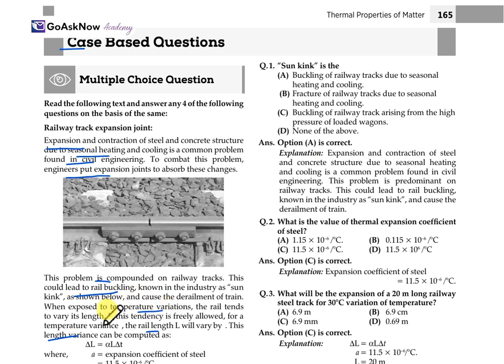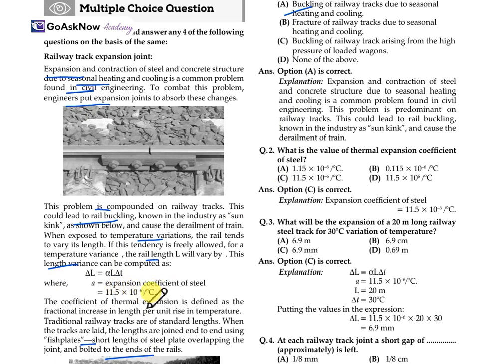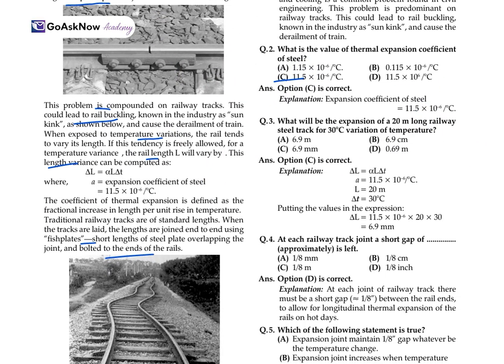Here it is already given that it is a buckling of the railway tracks due to seasonal heating and cooling. What is the value of the coefficient of thermal expansion? It is already given, 11.5 into 10 raised to the power minus 6. It means option C is the correct one. So whatever case has been given, from that only you will have to answer this question.